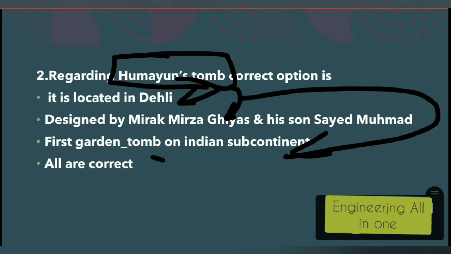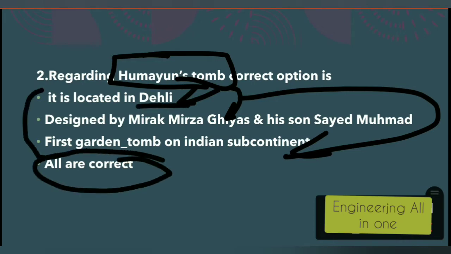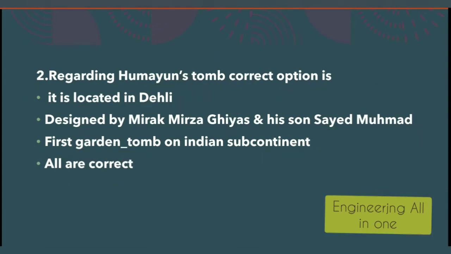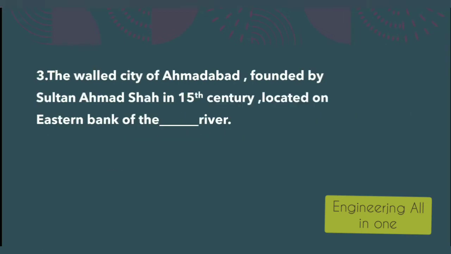The right option to this question is option number D. All the statements are correct. It is located in Delhi. It was designed by Mirza Ghiyas and his son, and also it was the first garden tomb on the Indian subcontinent. So moving to question number 3 here, it is a fill in the blank.